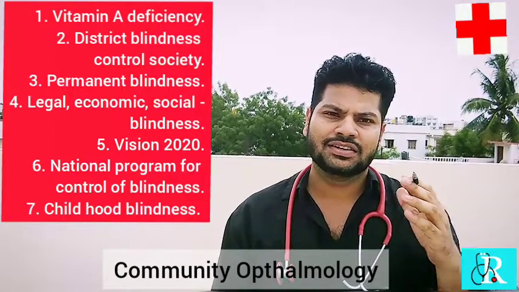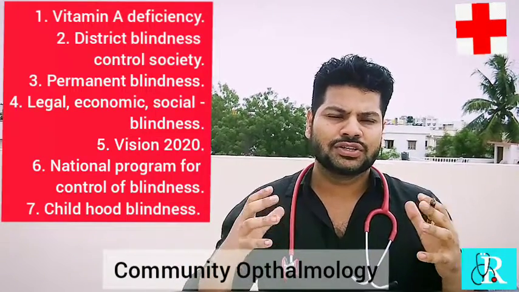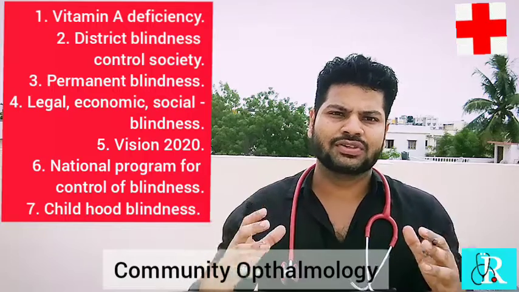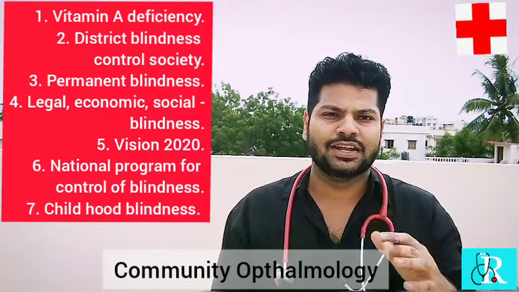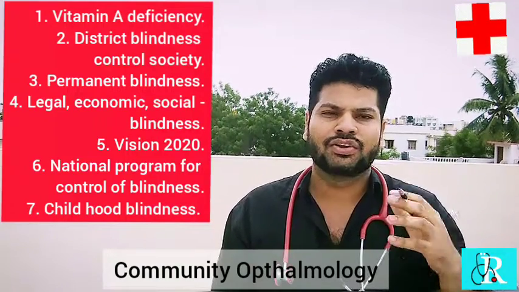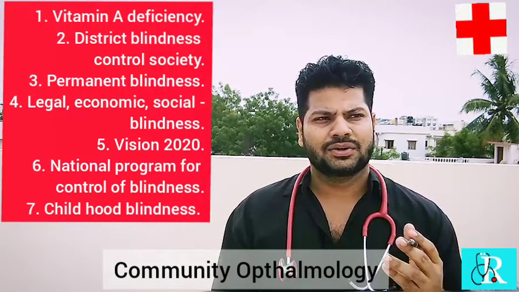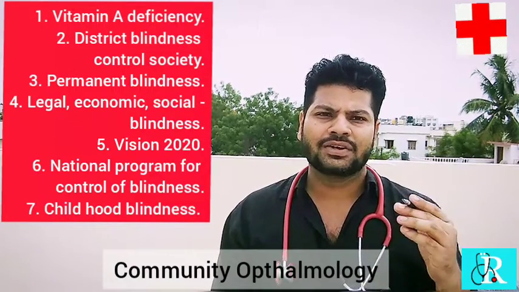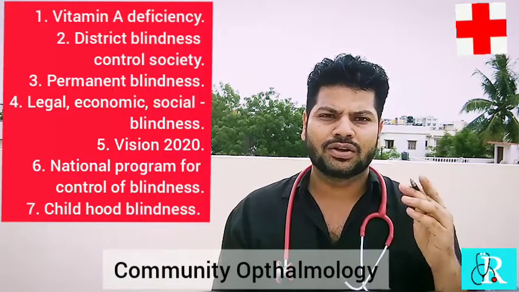It is like a programme office, like an NGO, which runs for the benefit of controlling reversible blindness and educating people about correcting refractive errors, about trachoma, and about why exactly diabetes is required to be controlled,